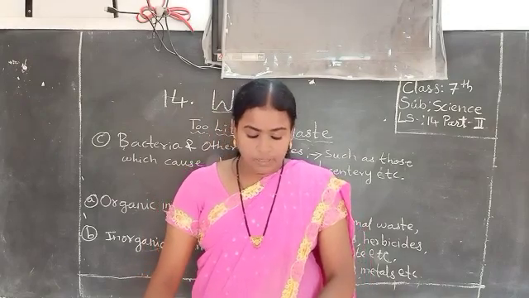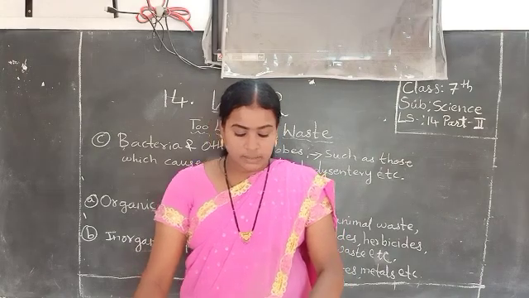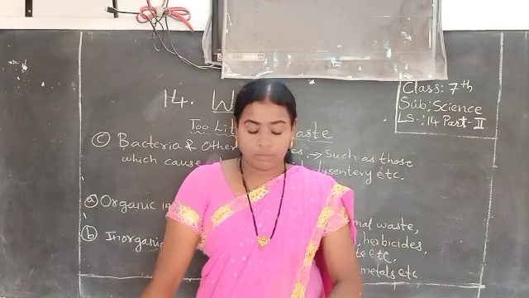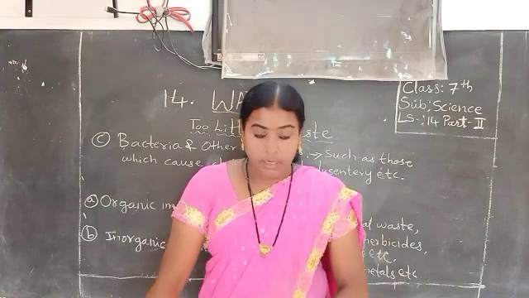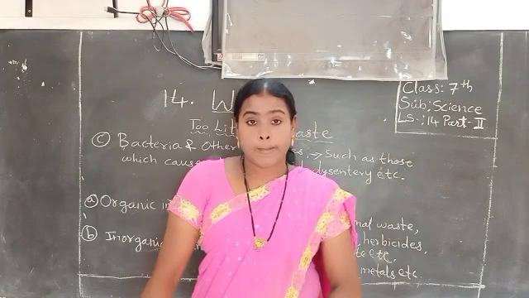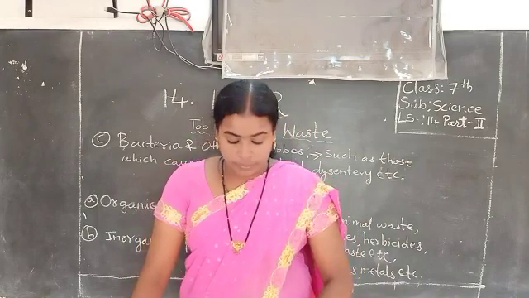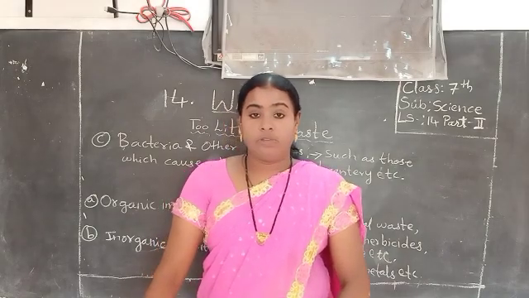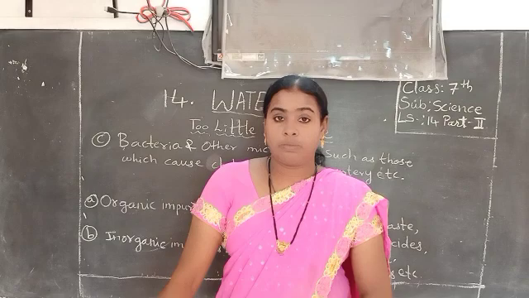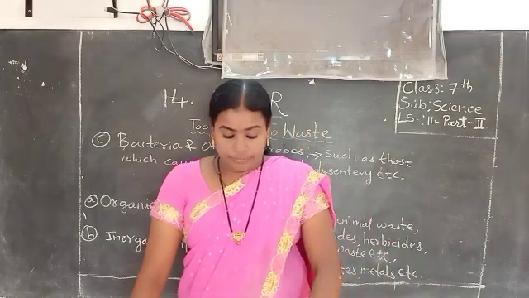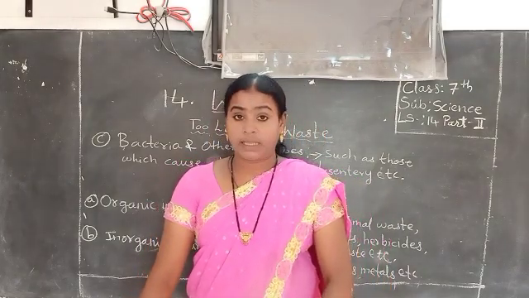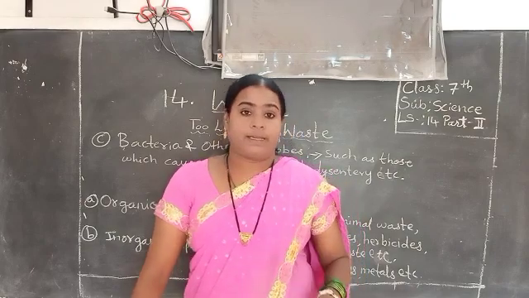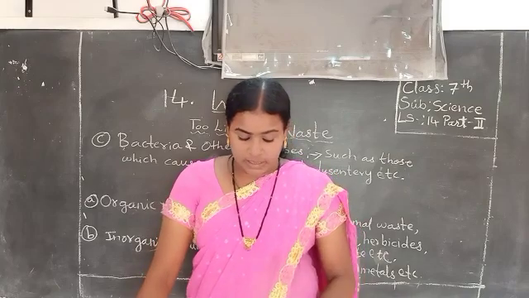You see here: treatment of wastewater involves physical, chemical and biological processes. These are the three ways we can treat wastewater, which remove chemical and biological matter that contaminates, or pollutes, water.